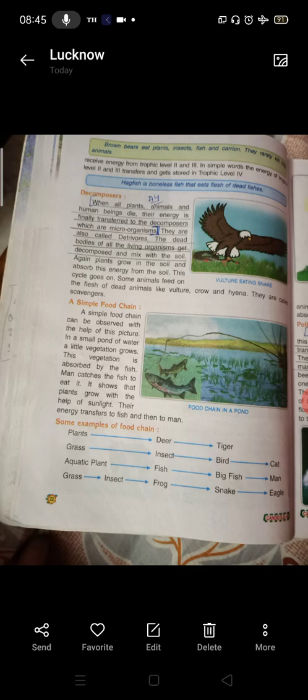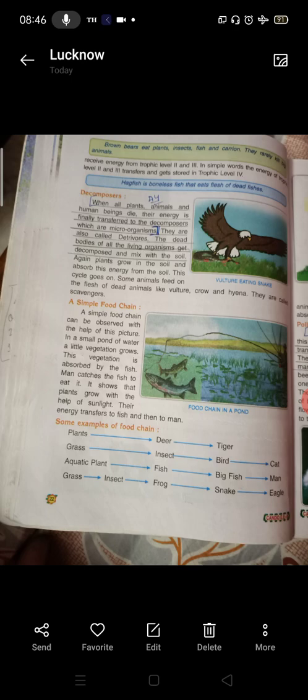So vulture, crow, hyena, they are the scavengers, and microorganisms or detritivores, which cannot be seen by the naked eye, also decompose the dead bodies, the dead animals.